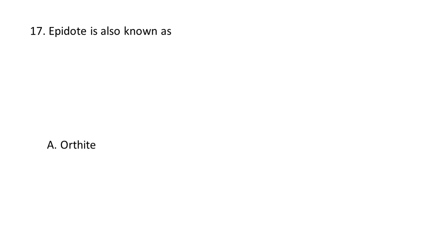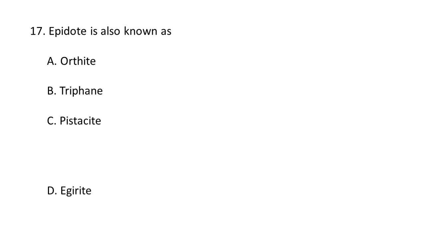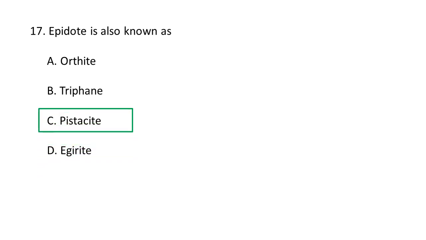Next question. Epidote is also known as A. orthite, B. triphane, C. pistacite and D. aegirine. So epidote is also known as pistacite. Pistacite is nothing but a pistachio green variety of the mineral known as epidote. So that's why C, pistacite, is the correct option.